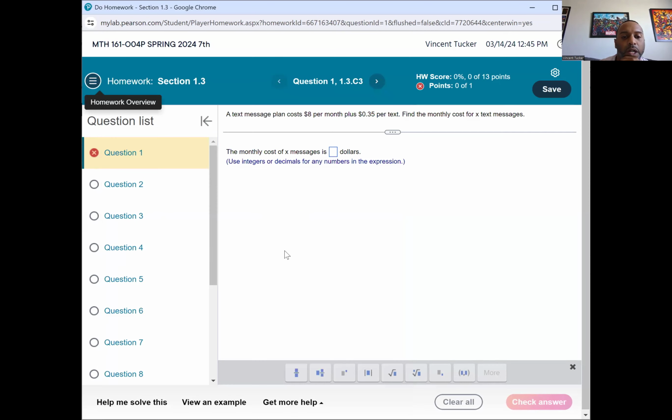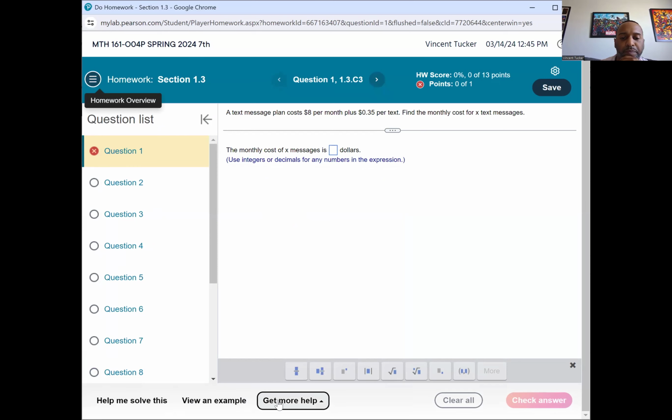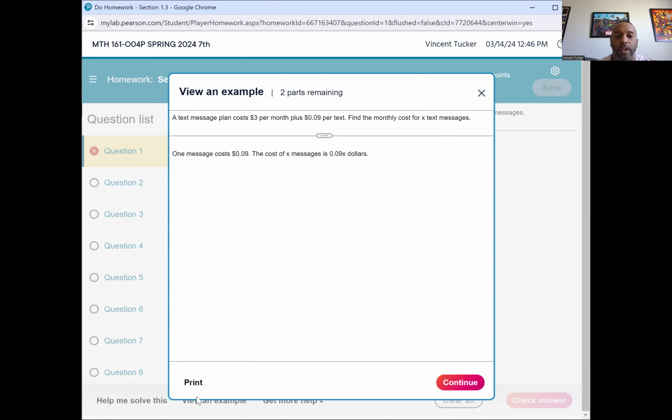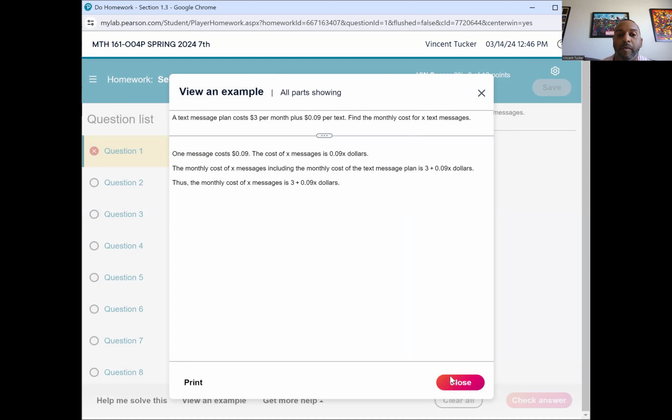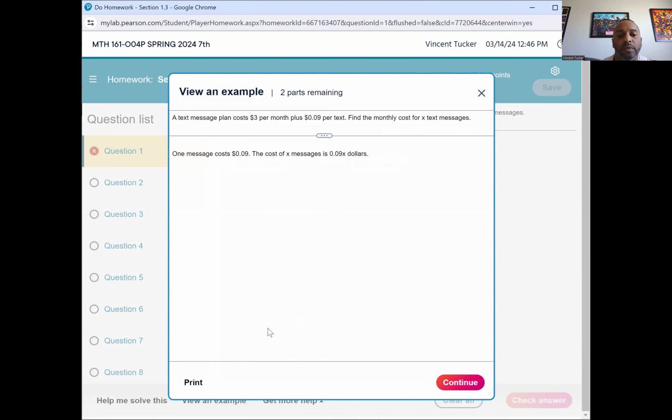All right. Down here are your help tools. Help me solve this: normally people don't click on it, because it would help you solve the problem you're dealing with, and then it will mark it wrong because it gave you the answer. Most people like to do view an example. If you do, it will pull up an example that's very similar, and then you can walk through the steps, and it'll help you to do so.